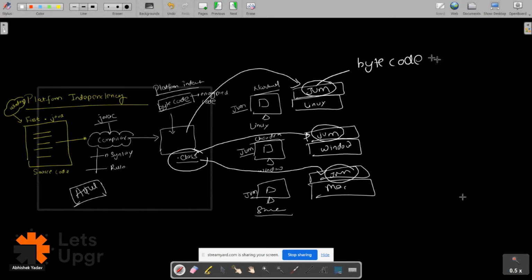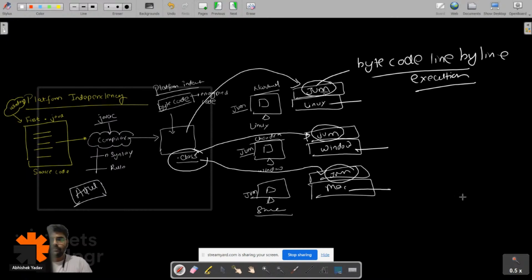In Linux, in Windows, and in Mac, JVM is on top of the operating system, taking the bytecode, reading it line by line, and after that executing the code.